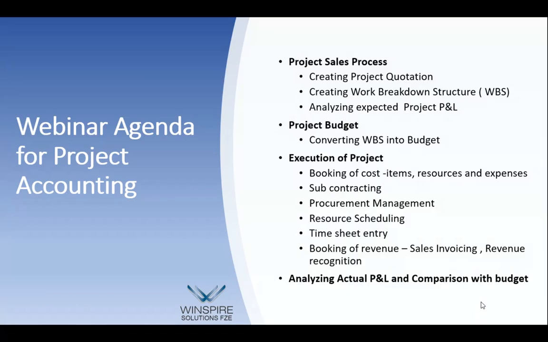Now, when we say creating project quotation, I know that in many companies today they send you the BOQ through Excel. So the same BOQ can be downloaded into the system, and we create what we call a work breakdown structure, or WBS in short. This work breakdown structure is the core of the project control. So it lists down all the activities, all the plan of actions to be taken, including the resources which are to be allocated for doing these activities.